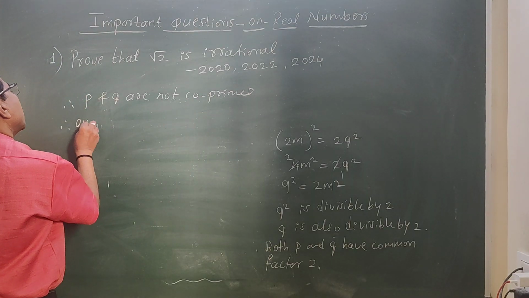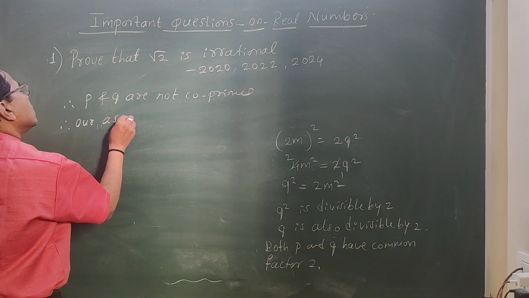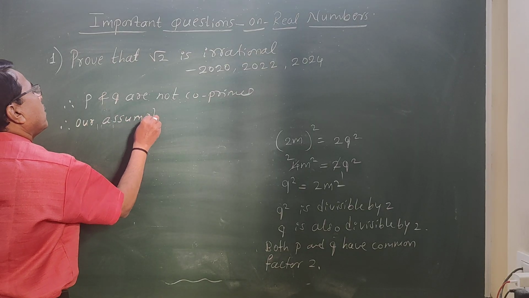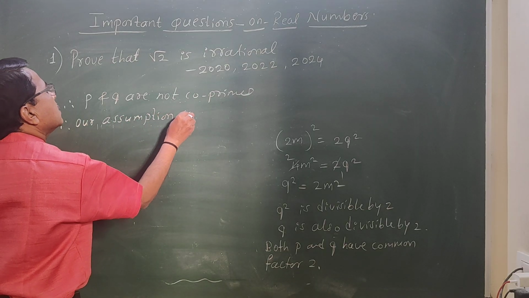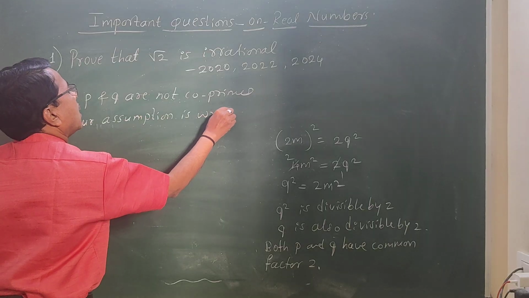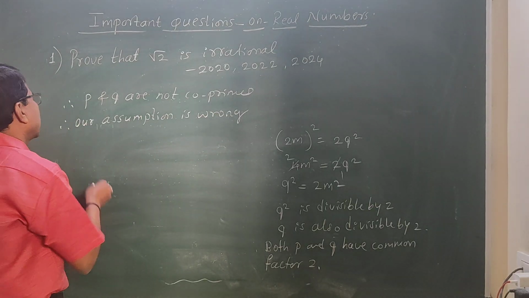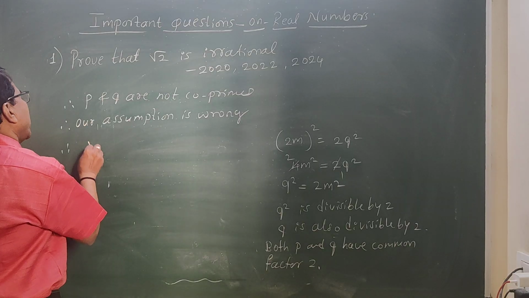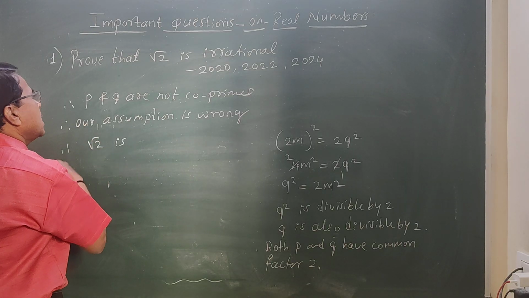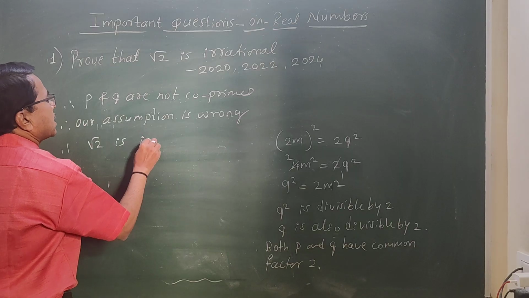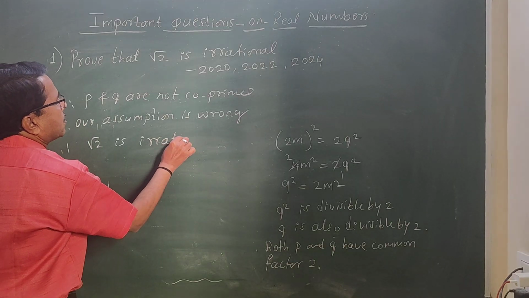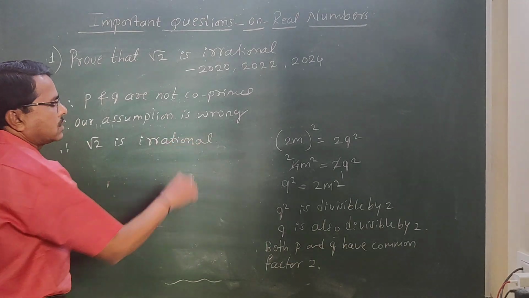Therefore, our assumption is wrong. Therefore, square root of 2 is irrational.